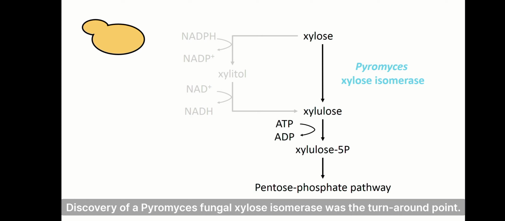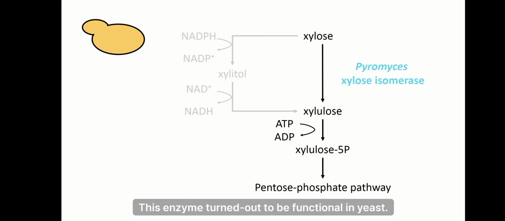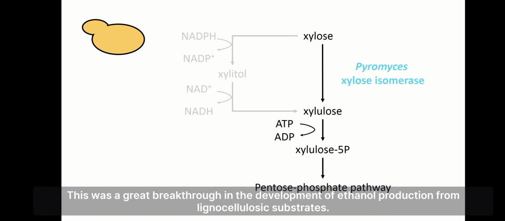Discovery of a Pyromyces fungal xylose isomerase was the turnaround point. This enzyme turned out to be functional in yeast. This was a great breakthrough in the development of ethanol production from lignocellulosic substrates.